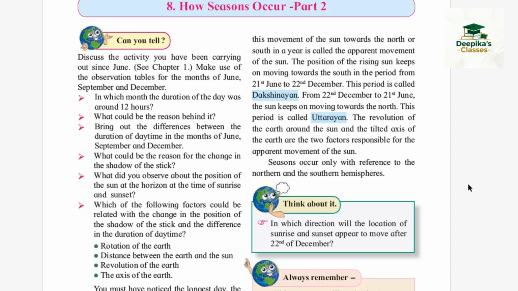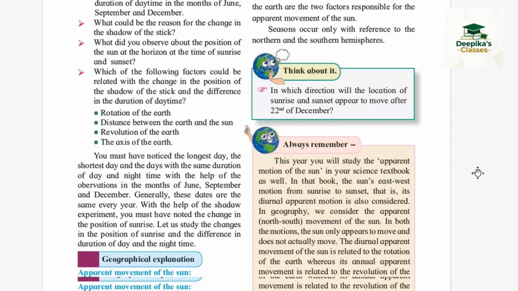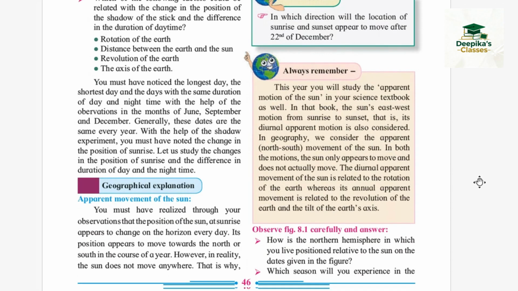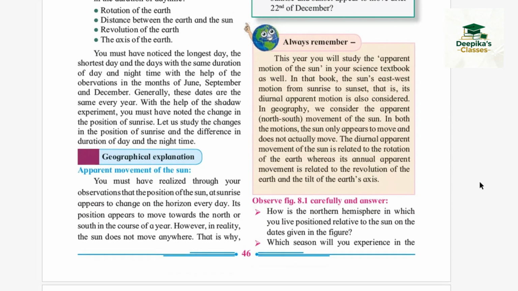Let's move on to the next topic, apparent movement of the sun. Students, you must have realized through your observation that the position of the sun at sunrise appears to change on the horizon every day. Its position appears to move towards the north or south in the course of a year.